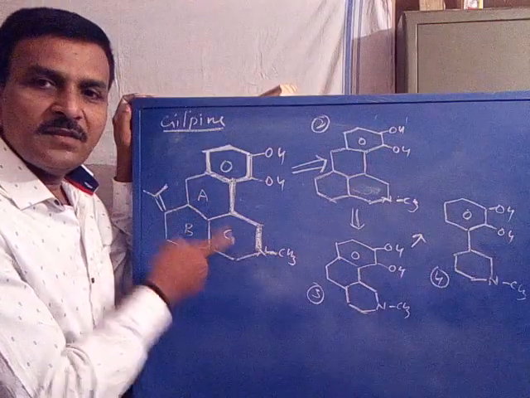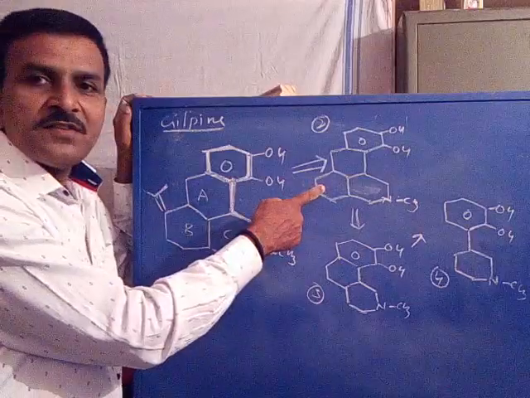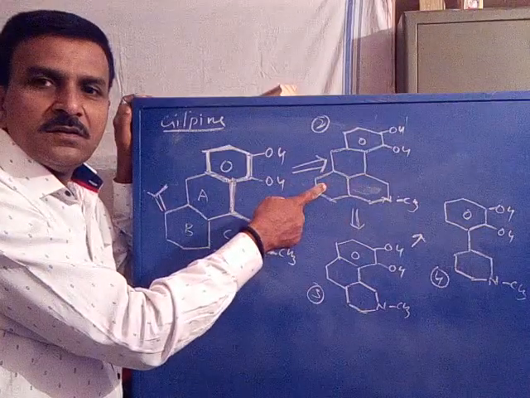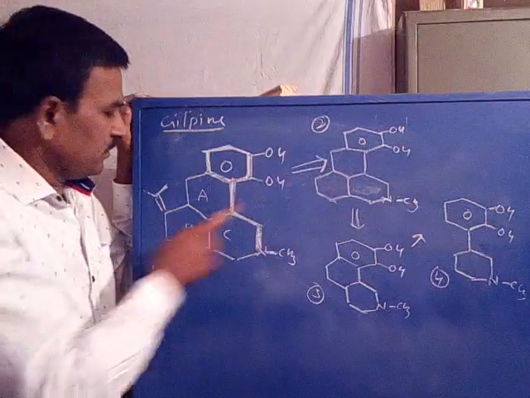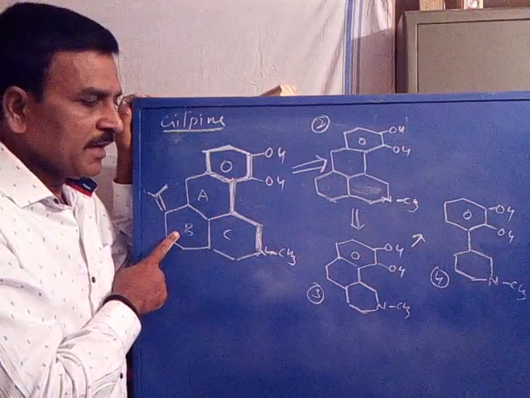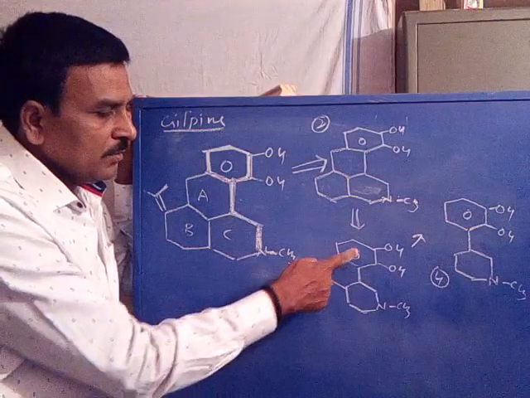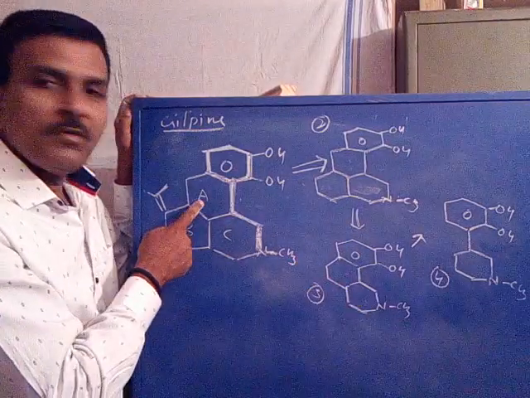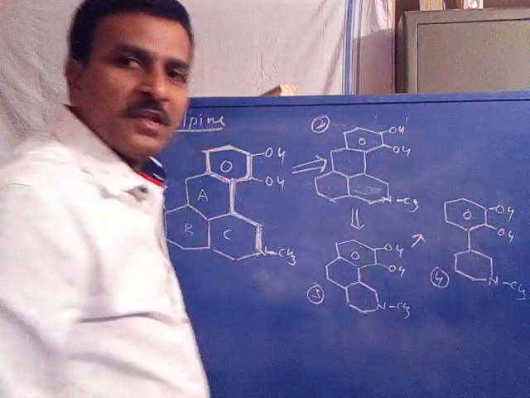A, B, C rings and the substituent. When the substituent is removed, we will get the second structure with only 3 rings. Okay, 3 not essential rings. First, removal of B ring from the Gilpin, we will get the third structure, only 1, 2, 3 rings. Now removal of A ring, we will get the fourth structure with only 2 rings.